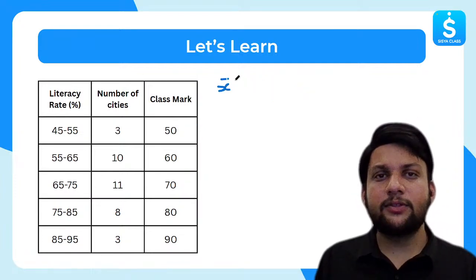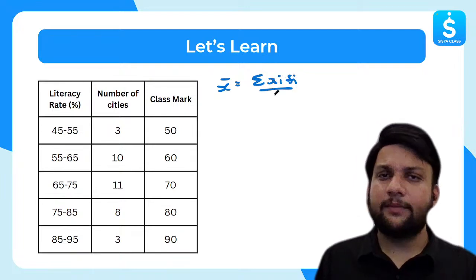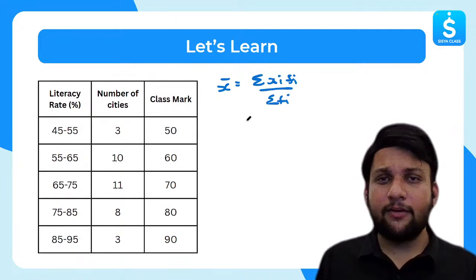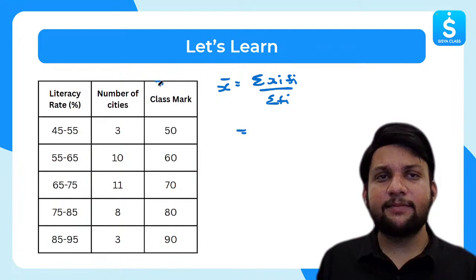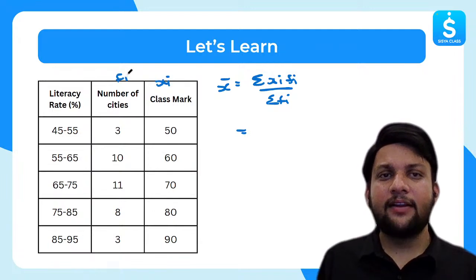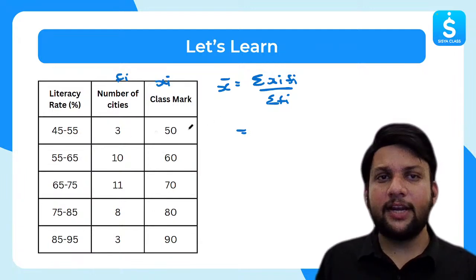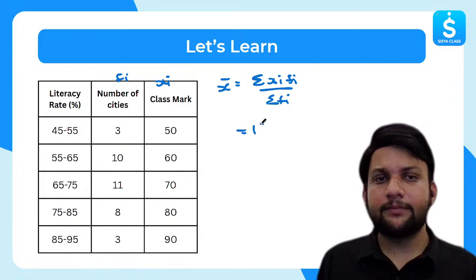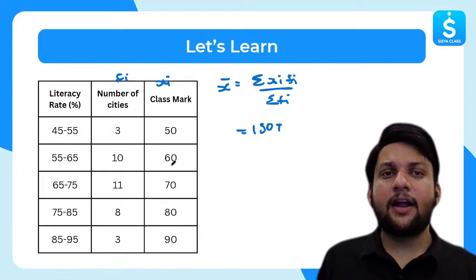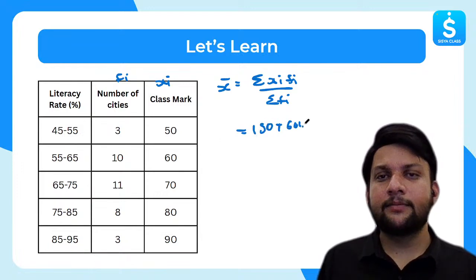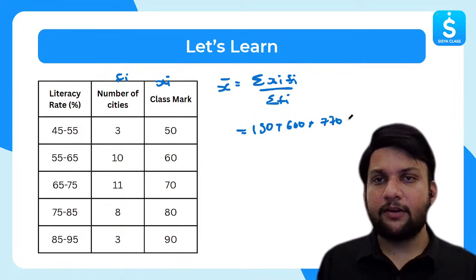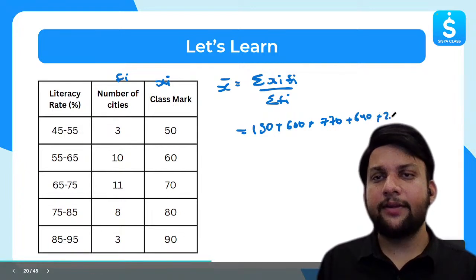X bar is equal to summation of xi fi over summation of fi. Very easy formula. Now, this is my xi, this is my fi. So what I will do, I will just multiply 3 times 50, I will get 150. Plus 10 times 60, I will get 600. Plus 11 times 70, 770. Plus 8 times 80, 640. Plus 3 times 90, 270.